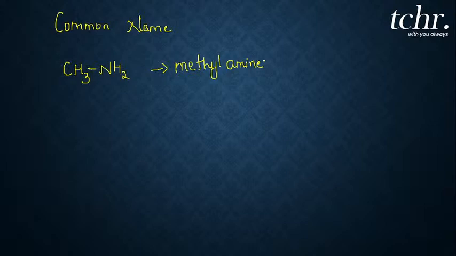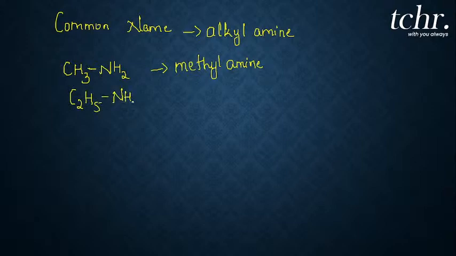Which alkyl group? So in general, for all the other compounds you can name it as alkyl amine. This is how we represent amines in common name, as alkyl amine. So if I replace the hydrogen atom with an ethyl group, C2H5NH2, how do you name it?